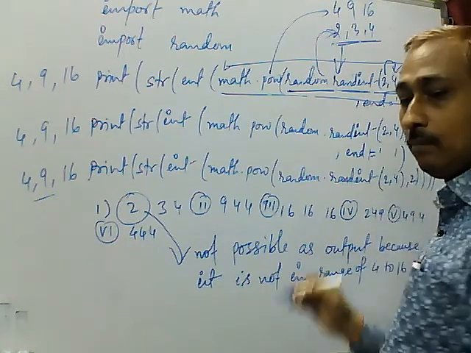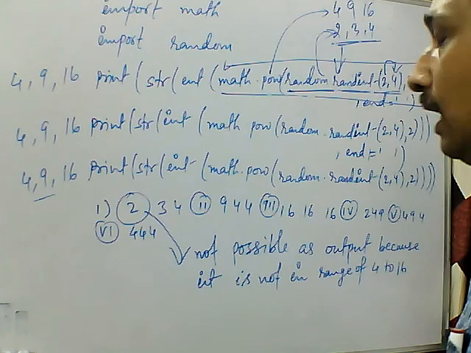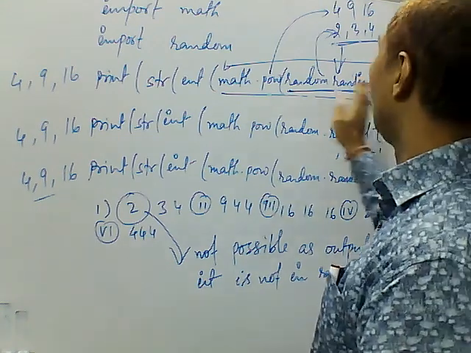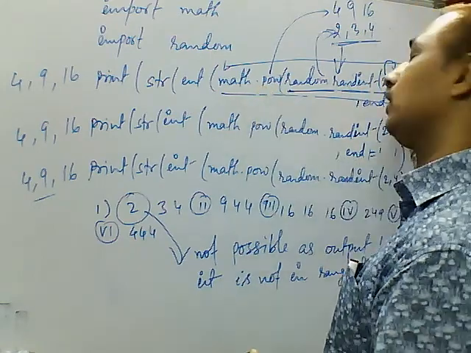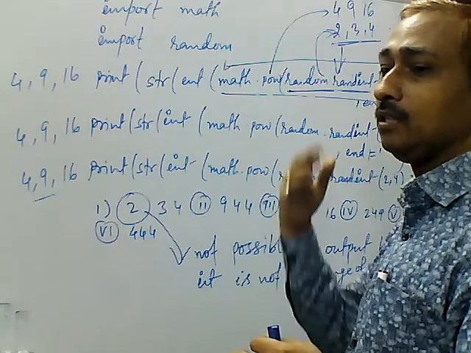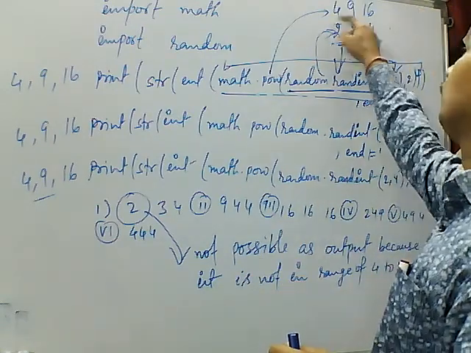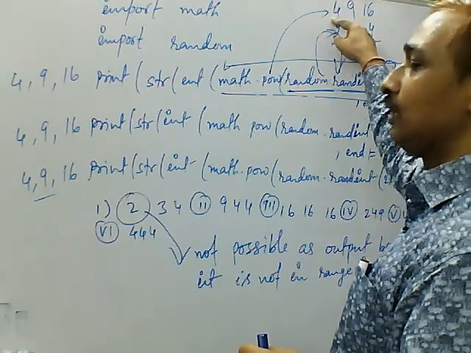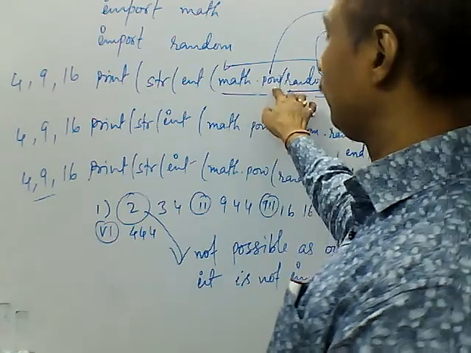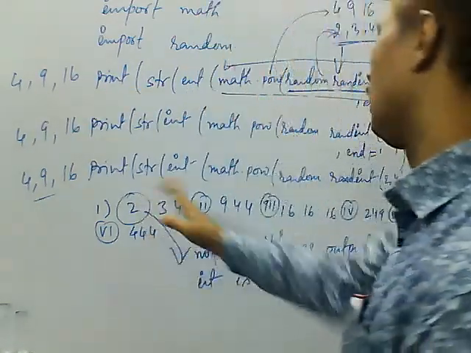The numbers coming from randint are between 2 to 4 because the arguments are 2 and 4. Understood? And the power function uses 2 power on those numbers, so those numbers will be powered by 2. So 2 to 4 can be powered as 4, 9 and 16. So what will the power function return? 4, 9 and 16. So 2 is not possible.